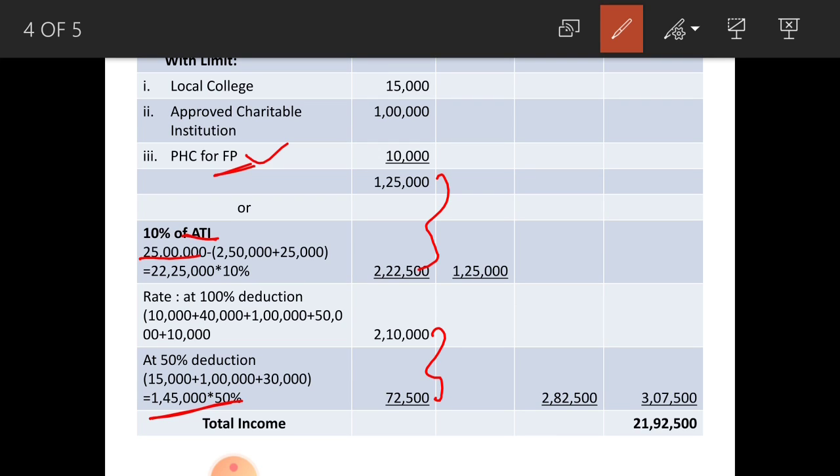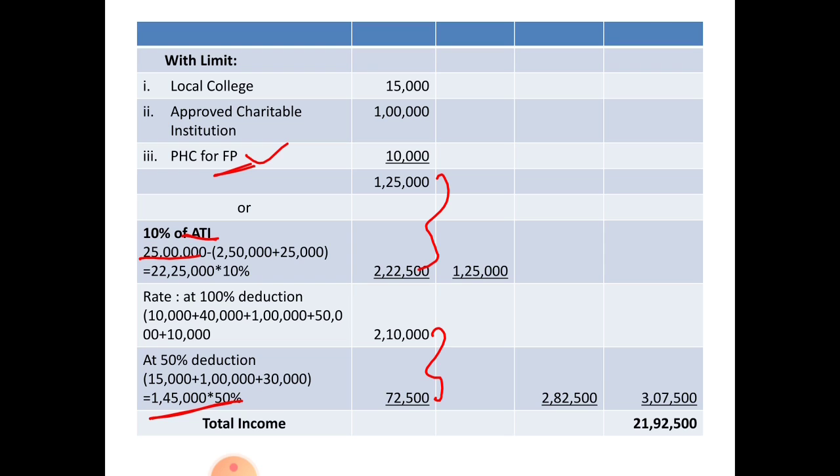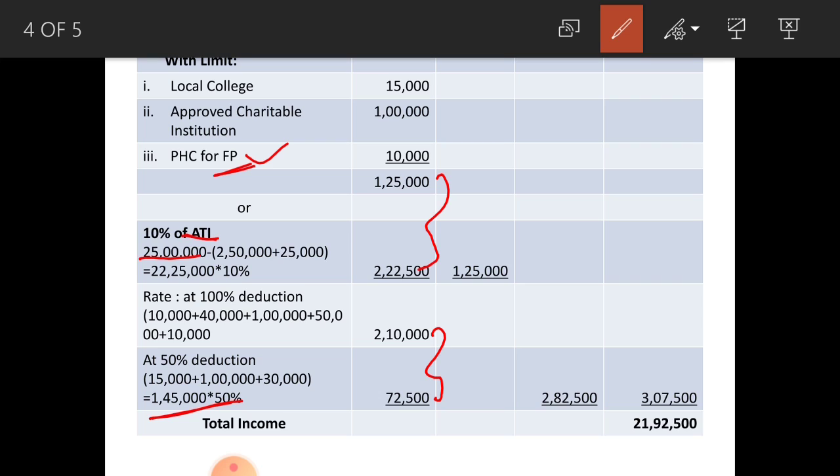Here the total of these two items is your deduction under section 80G, that is 2,82,500 is the deduction amount that can be claimed under section 80G. Understood? So the total of deduction under section 80 amounts to rupees 3,07,500. This 3,07,500 is the total of 25,000 under 80D and 2,82,500 under section 80G.